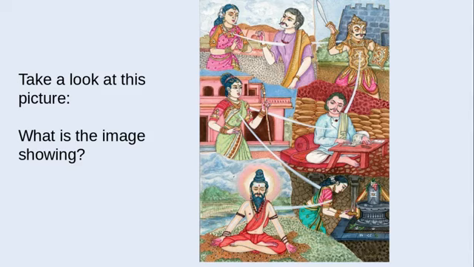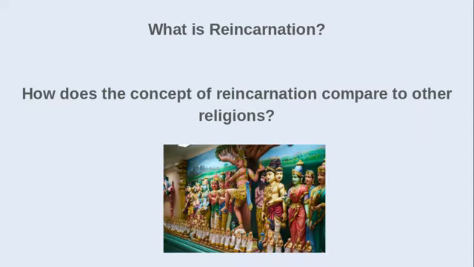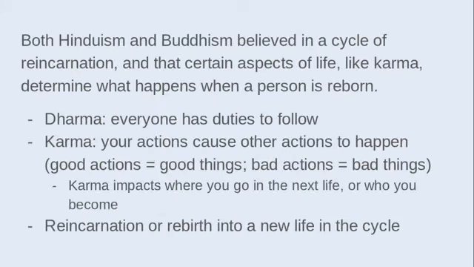So let's take a look at this image. What is it showing? It's talking about reincarnation. So what is reincarnation? Remember, reincarnation is that cycle of rebirth, that once someone dies, they are born again into the life cycle again as a different person. Both Hinduism and Buddhism believe in a cycle of reincarnation and that certain aspects of life, like karma, determine what happens when a person is reborn.